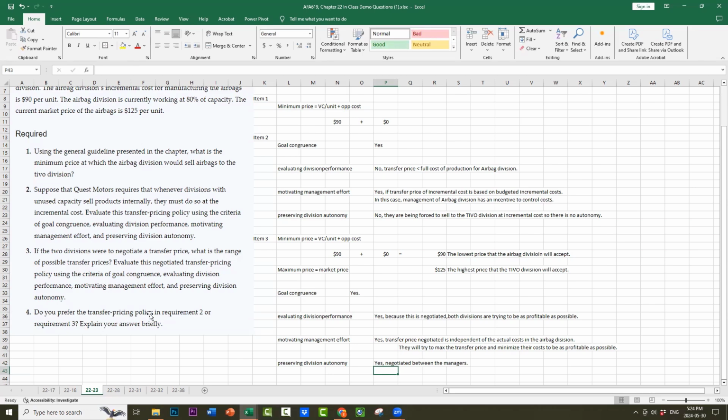Do you prefer the transfer pricing policy in requirement 2 or requirement 3? Explain your answer. Well, it's fairly clear. We can't evaluate, so this is bad. Preserving autonomy? No, this is bad. Here we ended up with yes, yes, yes, and yes. So of course, the negotiated transfer price is better. Now, we do have goal congruence in both of these cases. It's not like we don't have goal congruence, but the problem is here we've got some negatives. Here we don't have any negatives at all. So that's 22-23.